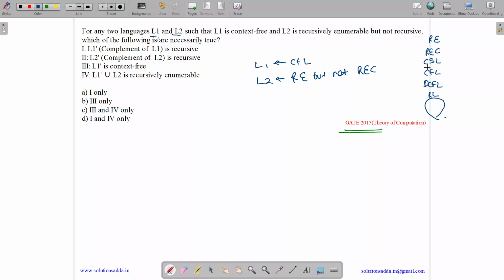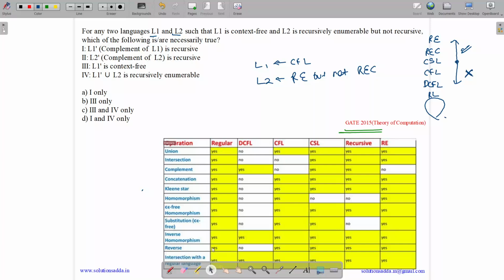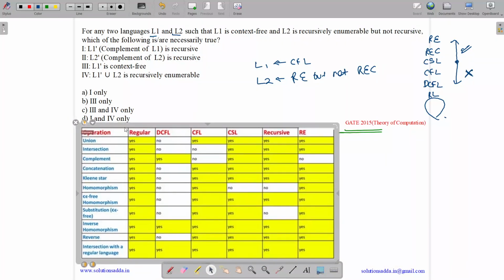And a CSL may or may not be a CFL, may or may not be a DCFL, may or may not be a regular language, but is always a REC and always a RE. Which means anything below is always anything upper, and going down there is no surety, it may or may not be. I have already told you to remember this table. It is very helpful in answering these types of questions. Now let us see.